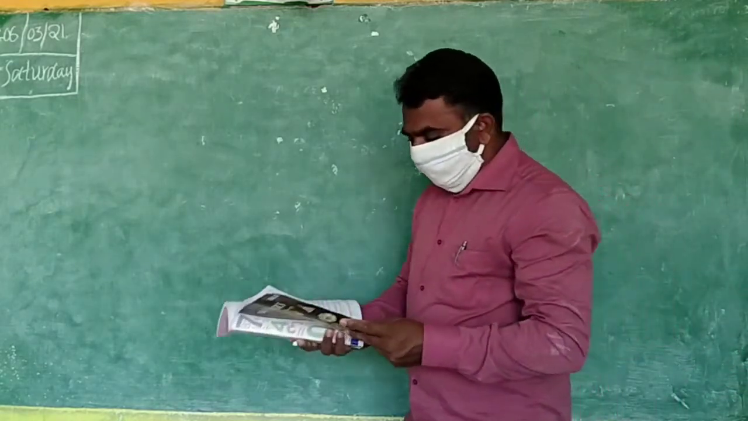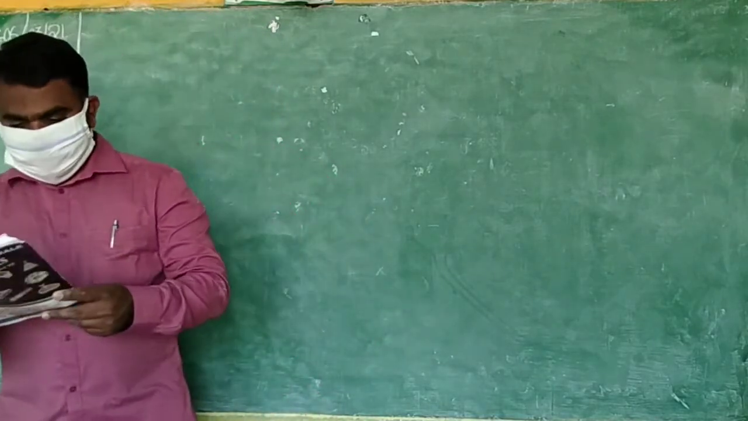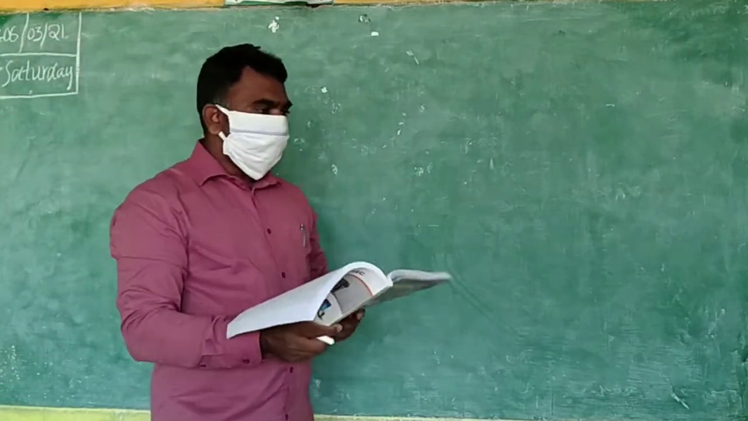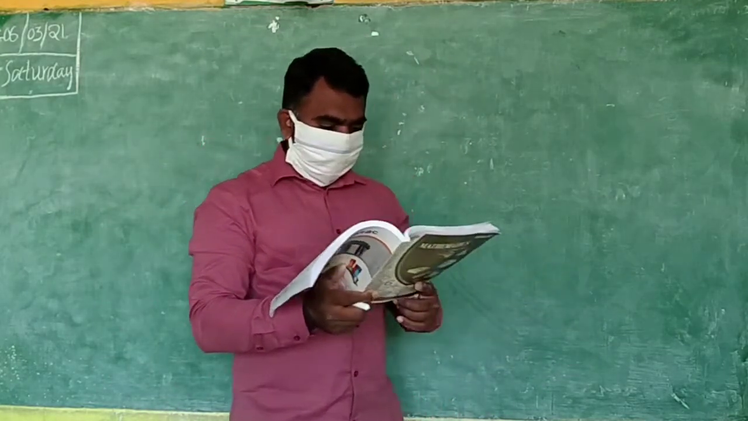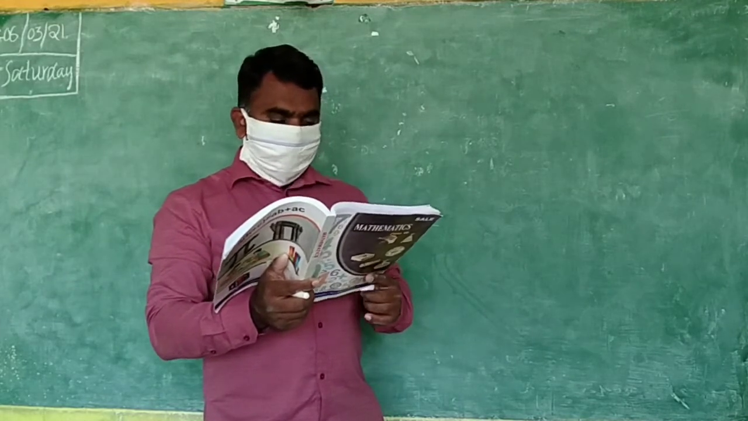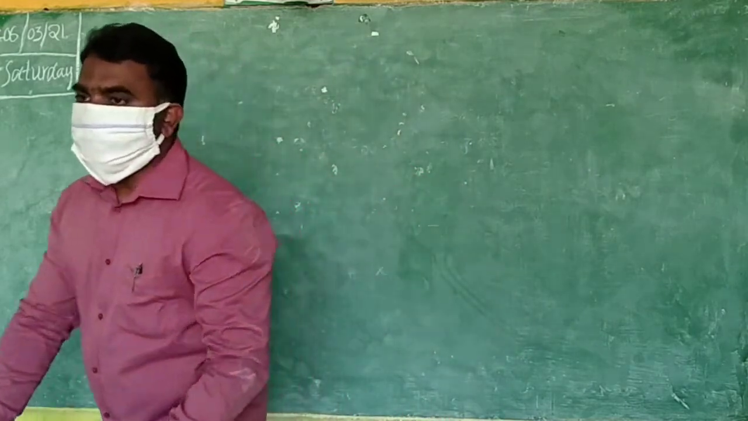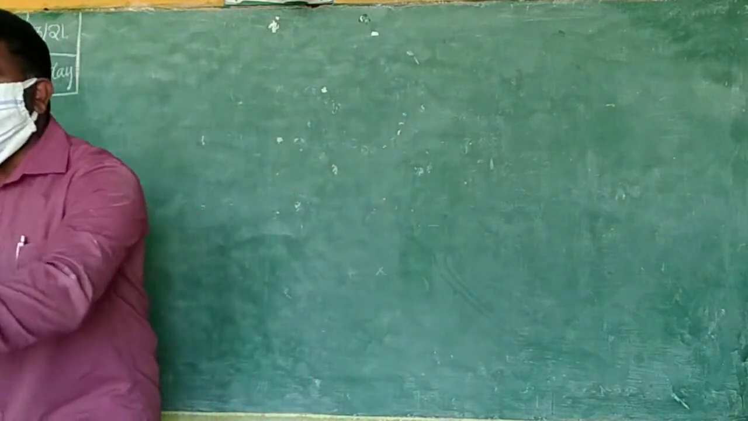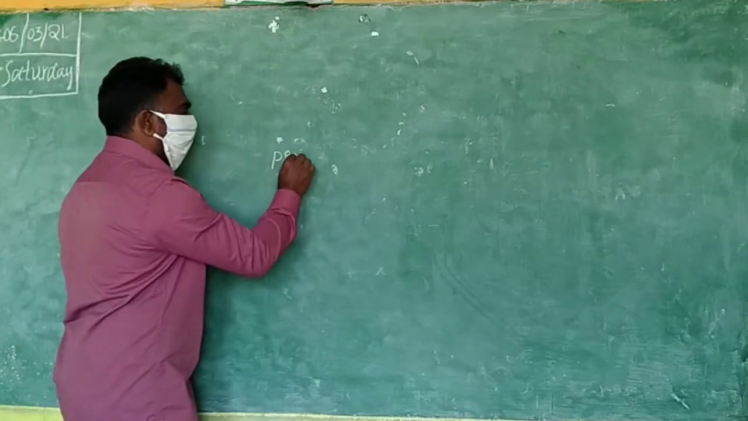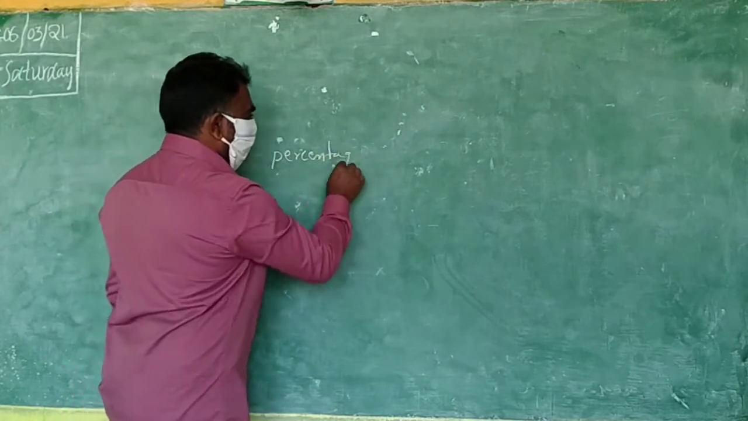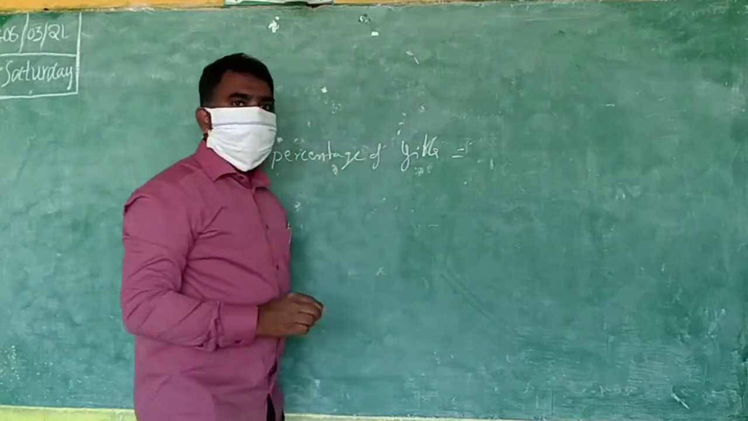In a class there are 35 girls and 15 boys. What is the percentage of the boys and what is the percentage of girls? Very easy. You know the numbers and you have to find the percentage. You know the formula, no? First of all, I am going to find the percentage of girls. How do you find the percentage of girls? I told you the formula.